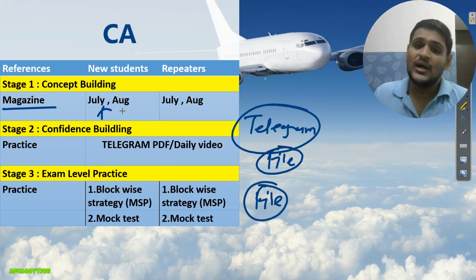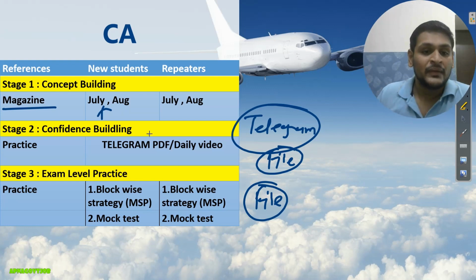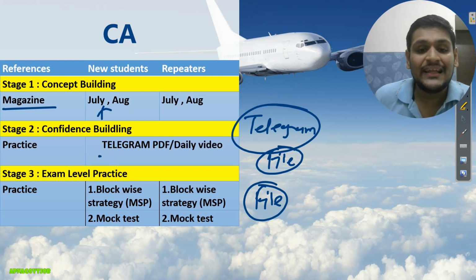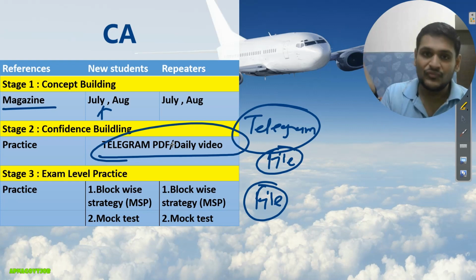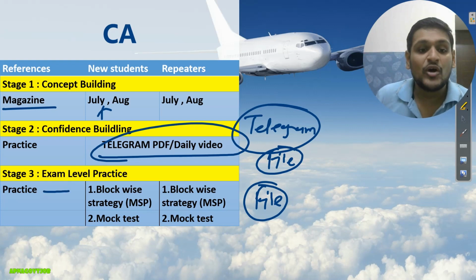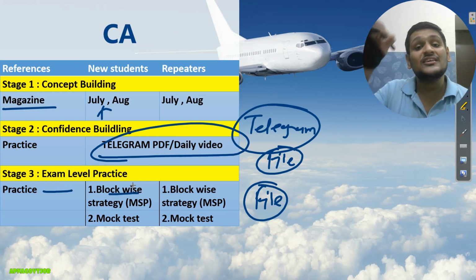So this is all about your magazine or current affairs. July, August you will target for this phase 2. Then for confidence building, Telegram PDF and daily video. How to use them in detail, I will tell you further. Just wait for that. And for exam level practice, for your IJ specific practice, blockwise strategy, which is already started.